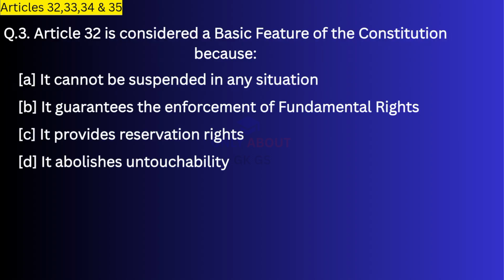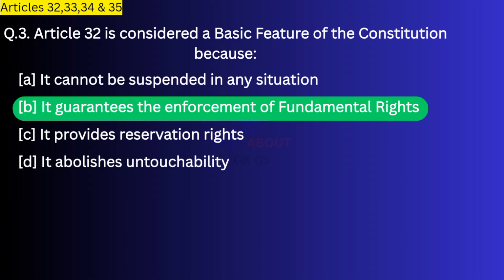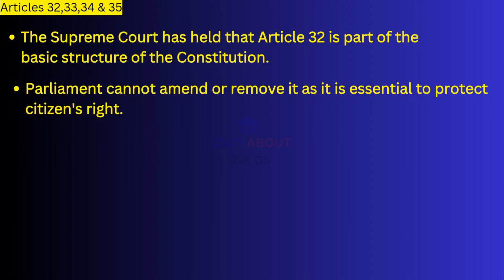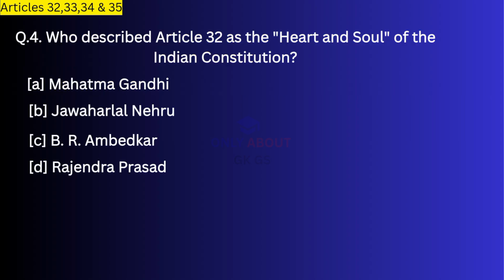Next question. Article 32 is considered a basic feature of the Constitution because? Correct answer, it guarantees the enforcement of fundamental rights. The Supreme Court has held that Article 32 is part of the basic structure of the Constitution. Parliament cannot amend or remove it as it is essential to protect citizens' rights.